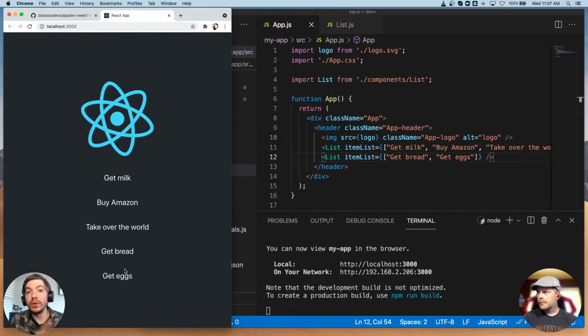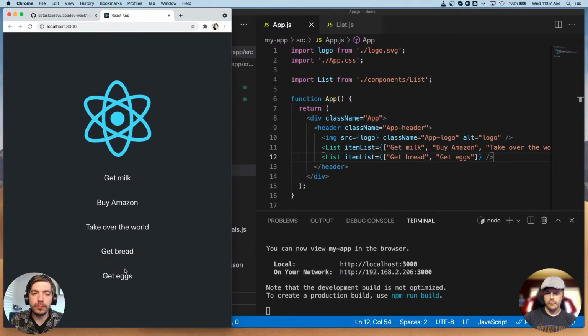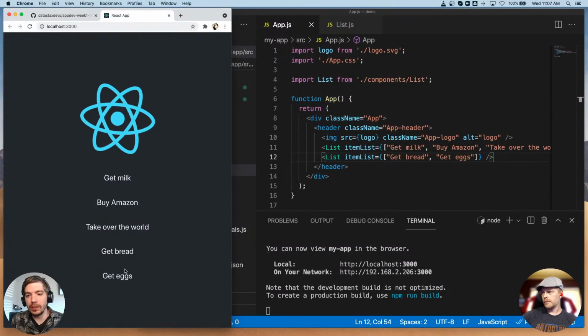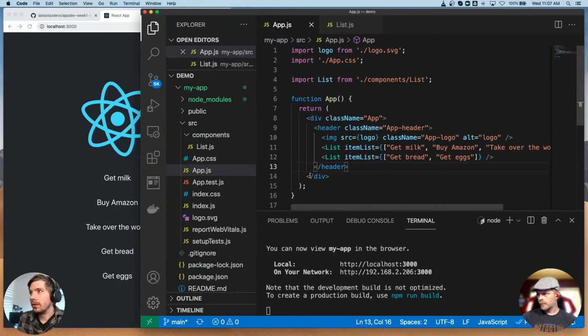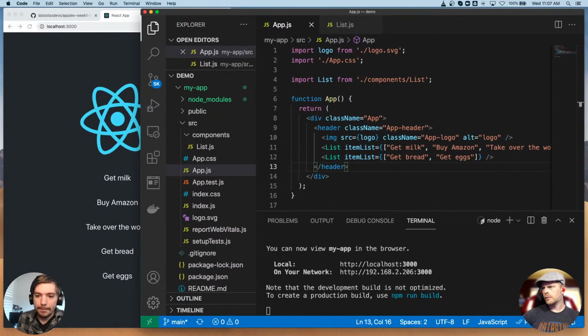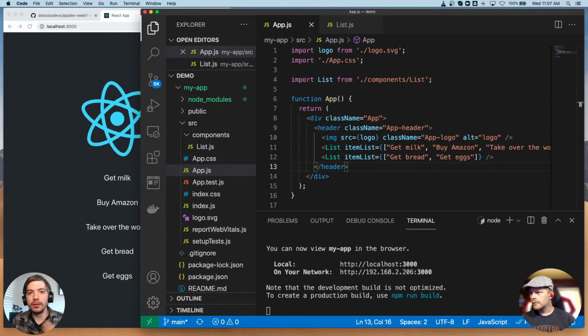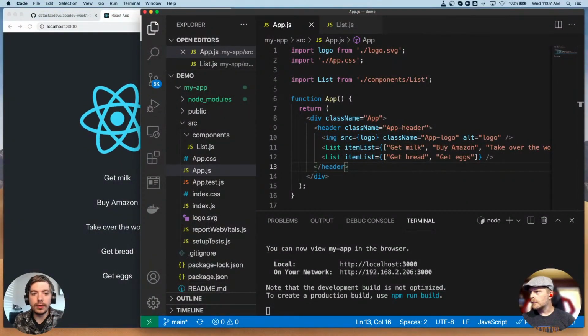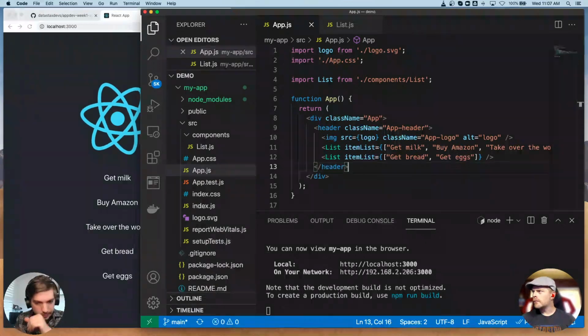I can now reuse this component for a bunch of different lists of strings, and it will work the same way. So that's what properties are. Very useful, very key to how React works. Now our list component is dynamic. We can pass whatever we want in, and it will continue to work, and we can reuse it elsewhere.